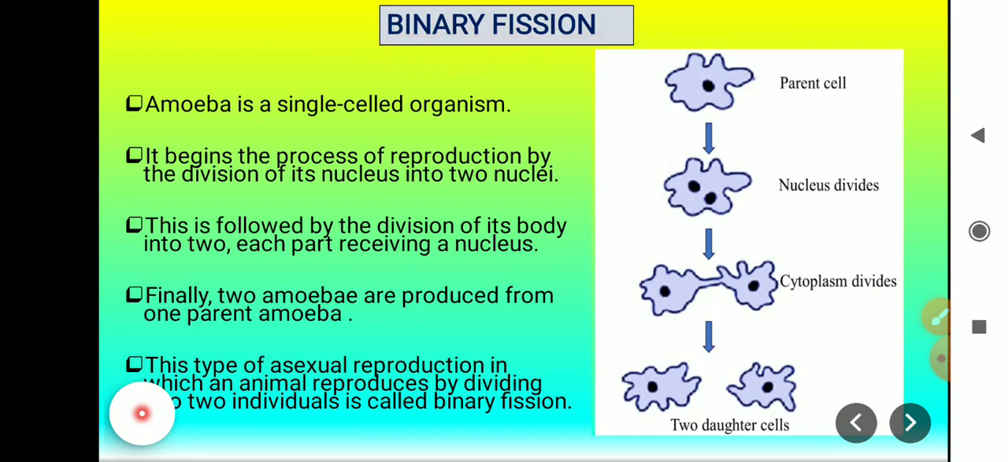Binary fission. Amoeba is a single-celled organism. You can see here it is a single-celled organism. It begins the process of reproduction by the division of its nucleus into 2 nuclei. This is followed by the division of its body into 2, each part receiving a nucleus. Finally, 2 amoebae are produced from one parent amoeba. And this type of asexual reproduction in which an animal reproduces by dividing into 2 individuals is called binary fission.